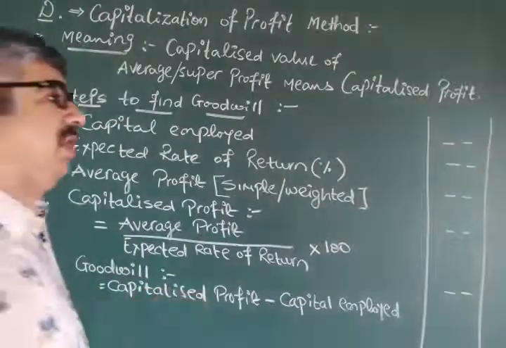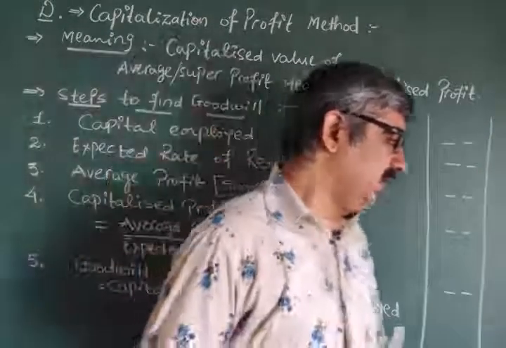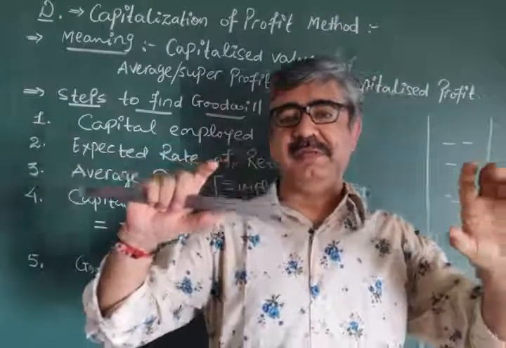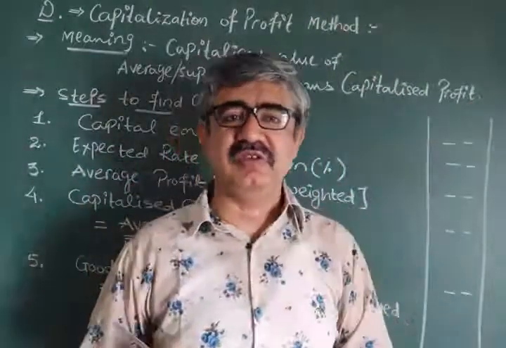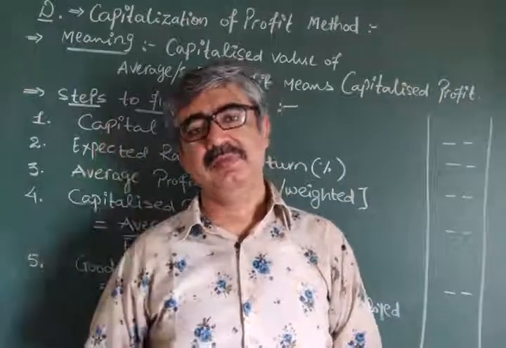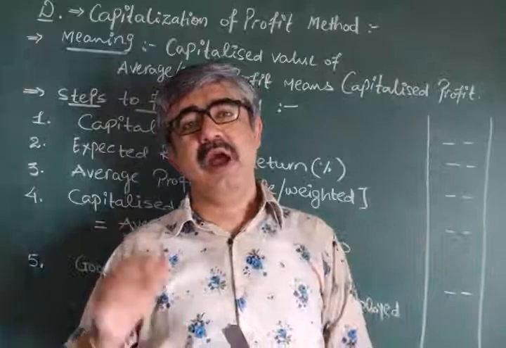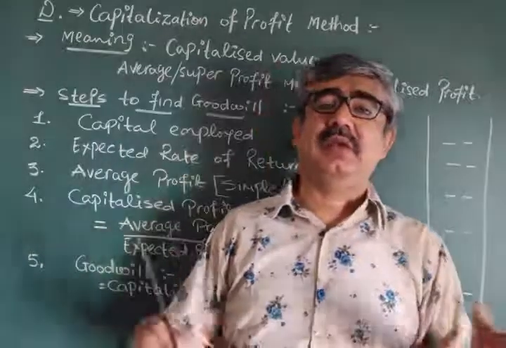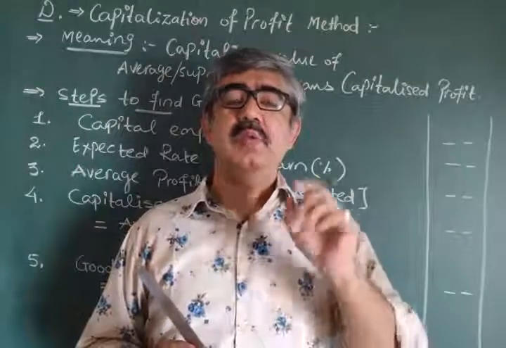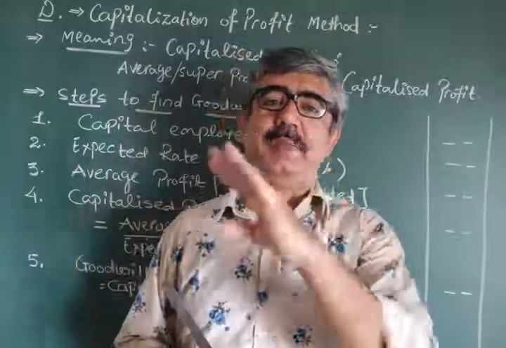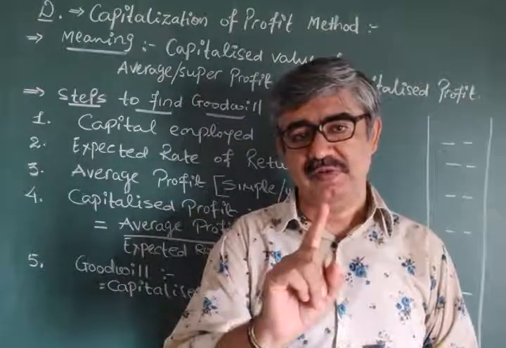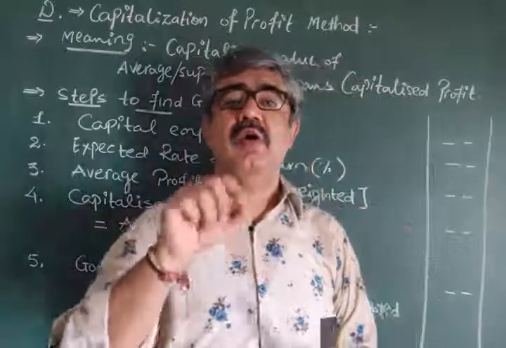Or simply you can say mathematically that if return is 1 lakh and the percentage of return is 10%, so by cross multiplication, if 10% is 1 lakh, then 100%, how much? That comes to 10 lakh. So indirectly we can say we need 10 lakh rupees to earn 1 lakh profit at the rate of 10%.